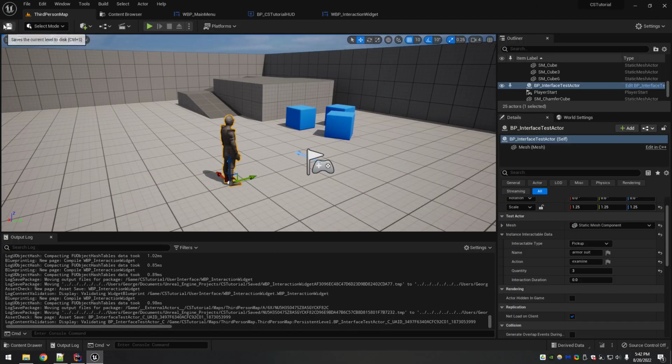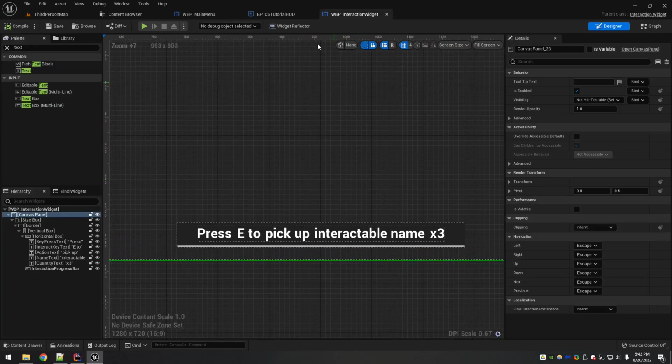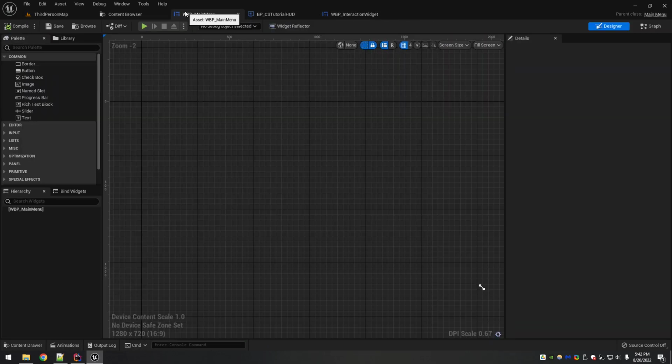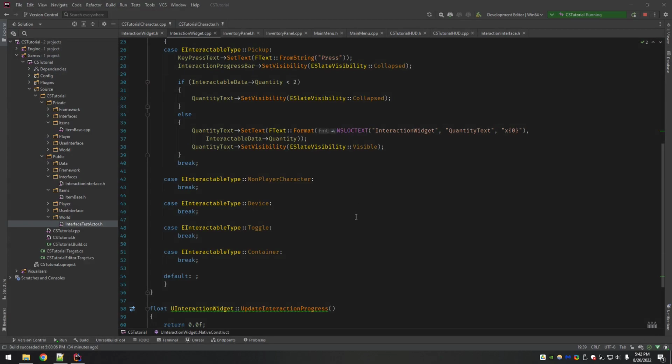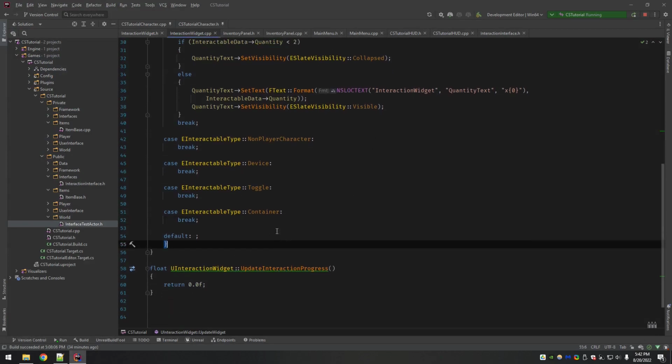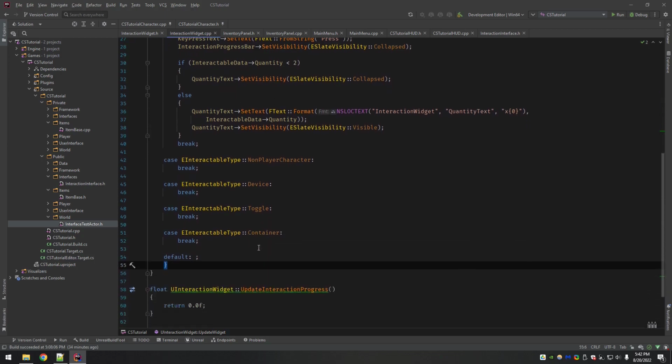So I'm gonna go ahead and make sure I've saved this. Everything's good. My widget is saved. It's ready to go. These guys we don't need to mess with just yet. All right, so I'm gonna close my editor. And now we do some specific things in the switch statement based on the type.